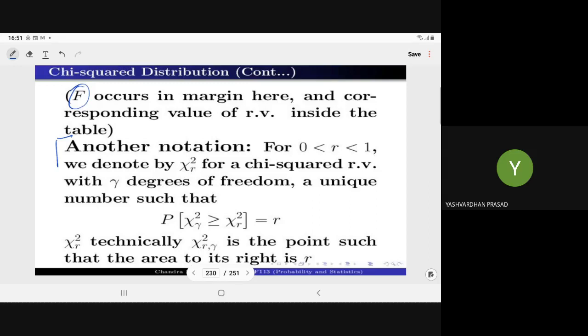Tomorrow will be the last class. Tomorrow I will explain each and every distribution from discrete to continuous: what will be the situation, what should be the situation for a particular distribution. It is a very important thing. So tomorrow I will summarize all the distributions after finishing the chi-square distribution.